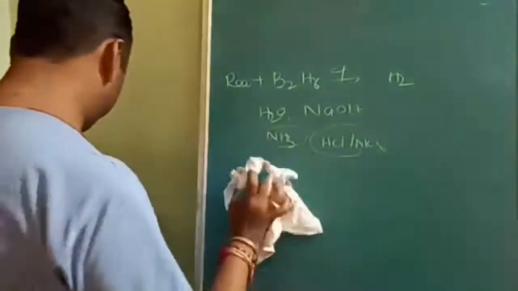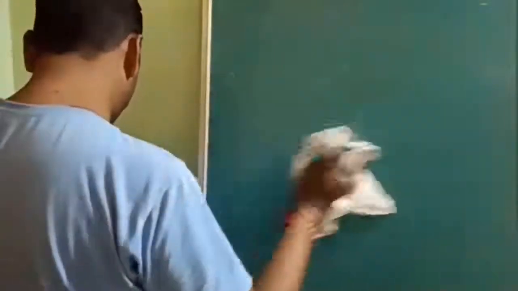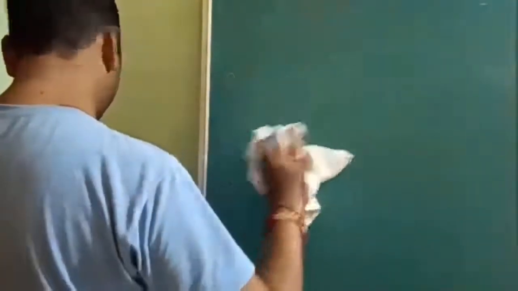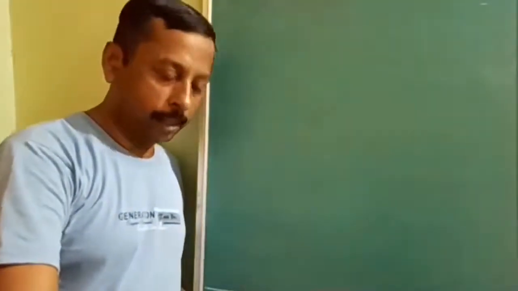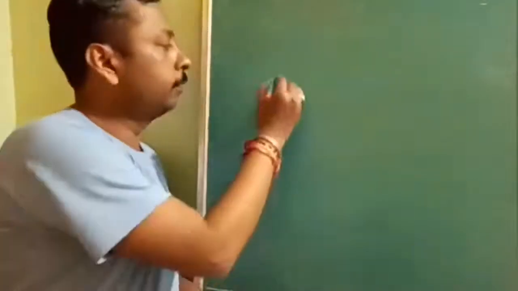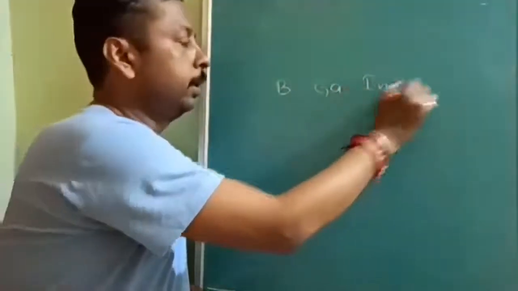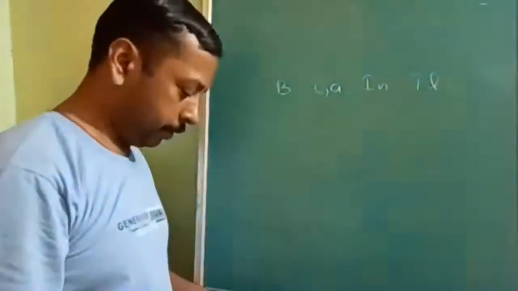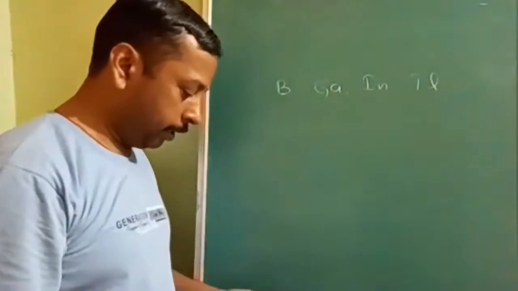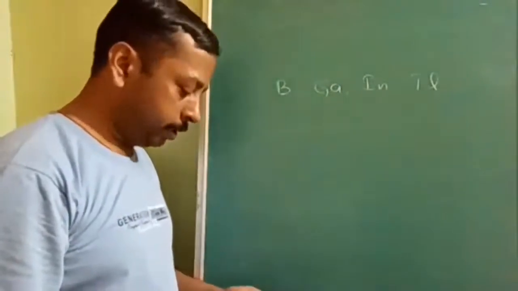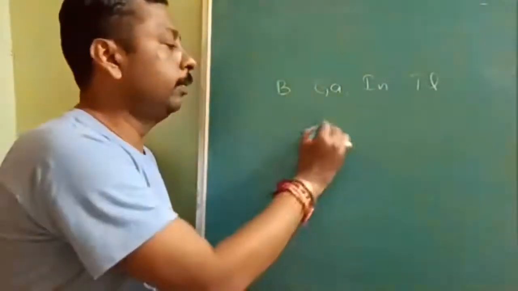Next, out of boron, gallium, indium and thallium, how many elements are more electronegative than aluminium? The electronegativity table is already given. Boron, gallium, indium and thallium, more electronegative than aluminium.